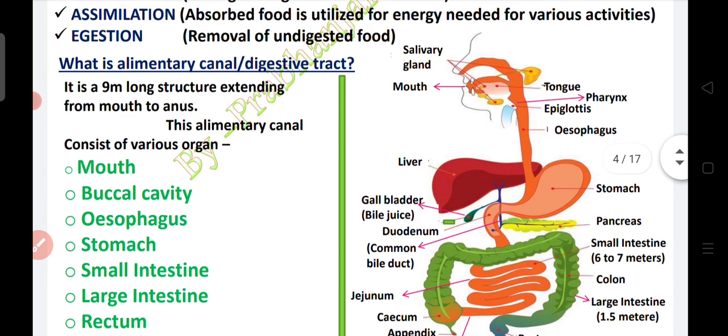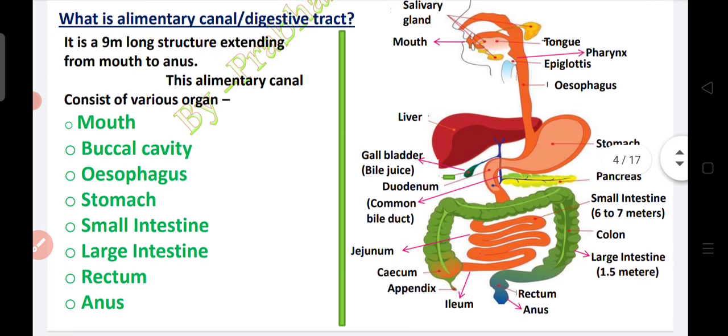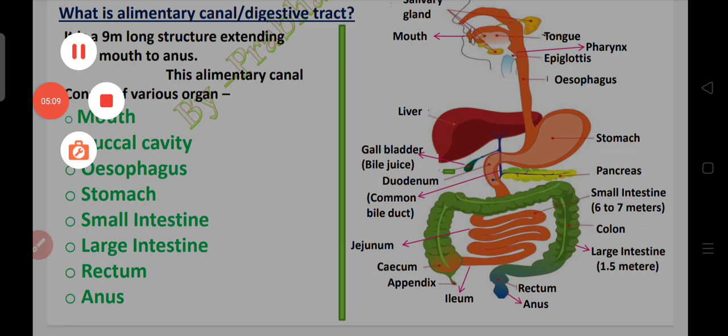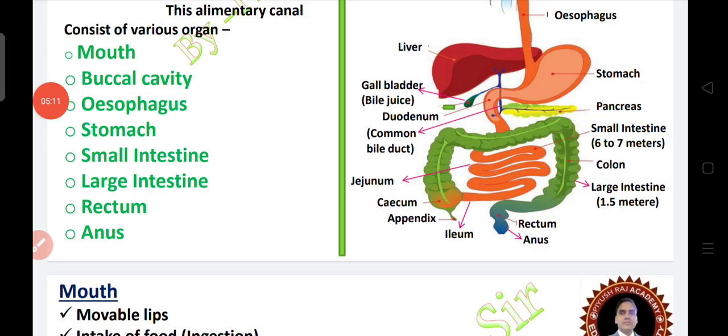Next we will discuss the alimentary canal. What is the alimentary canal or digestive tract? It is a 9-meter long structure extending from mouth to anus. This alimentary canal consists of various organs. As you can see here, mouth, buccal cavity, esophagus, stomach, small intestine, large intestine, and anus. All these are collectively known as alimentary canal. Now we will discuss various organs of the alimentary canal one by one.